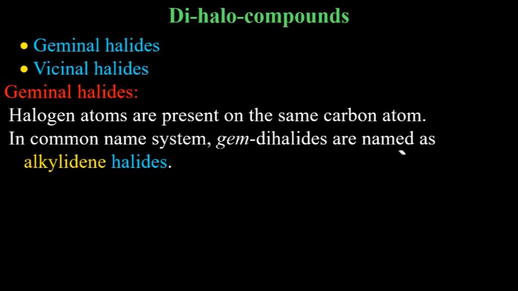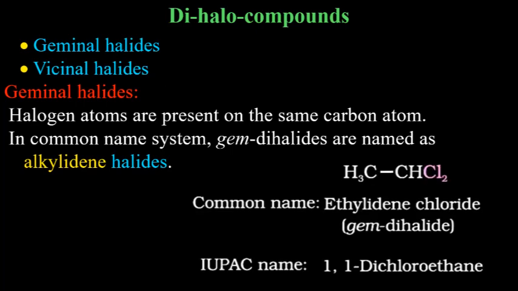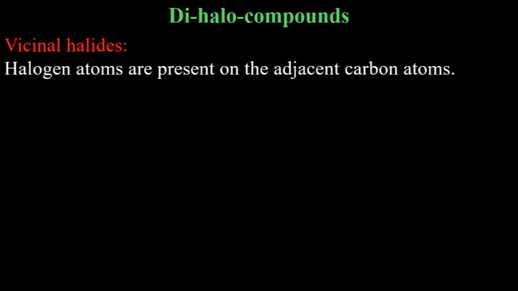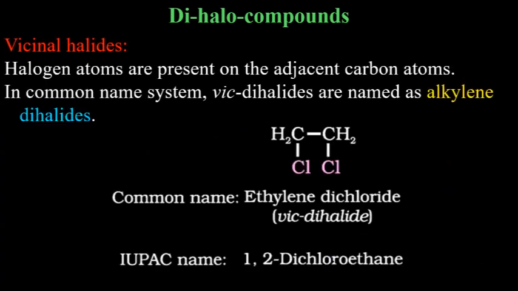So this is the definition written. It is also called gem in short. Instead of geminal, we write gem dihalide. The chlorines are on the same carbon. The IUPAC name in this case is 1,1-dichloroethane. In case of vicinal, on adjacent carbons, 1,2-dichloroethane. In short, vicinal dihalide is also written as Vic dihalide.